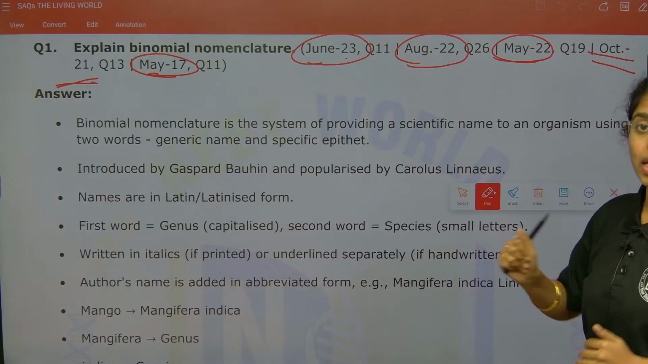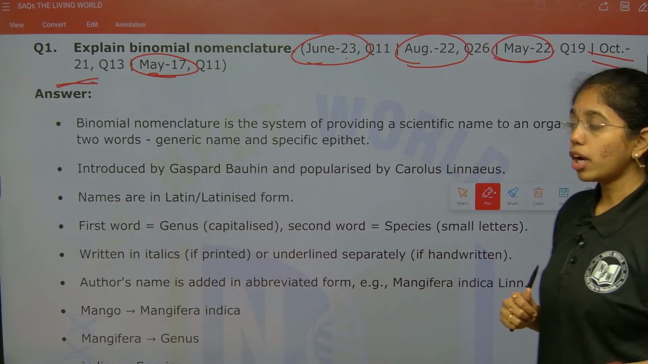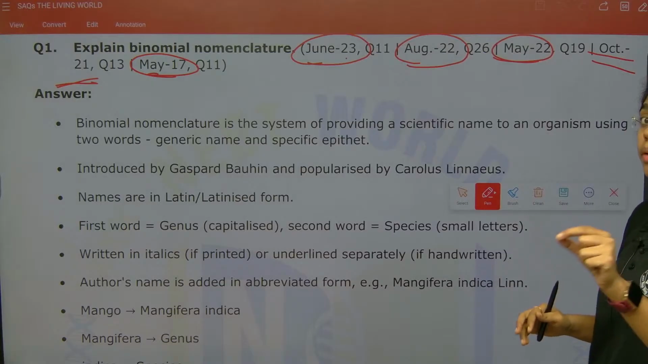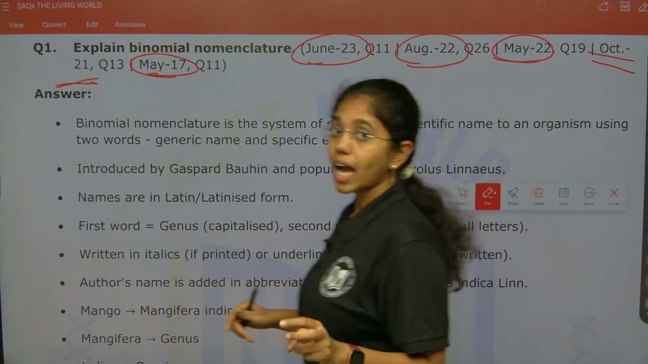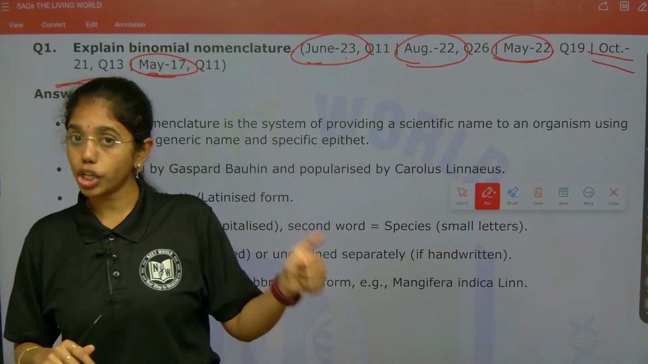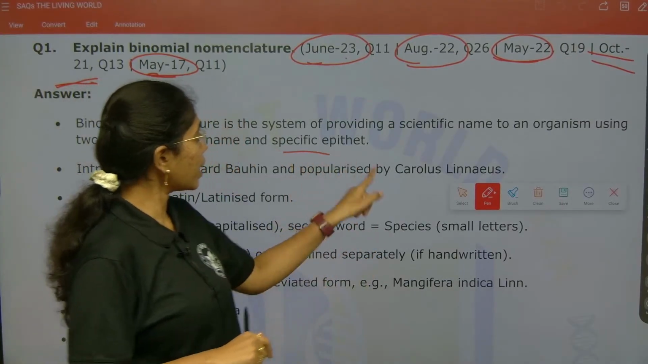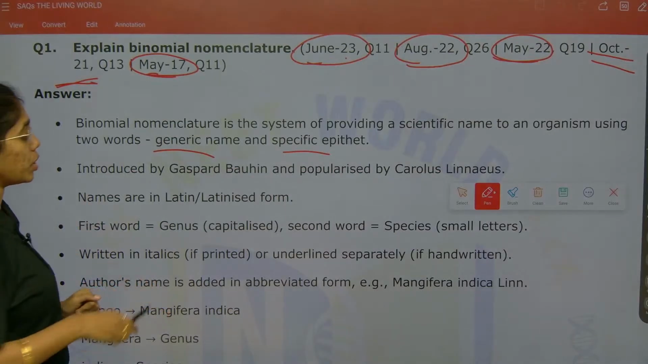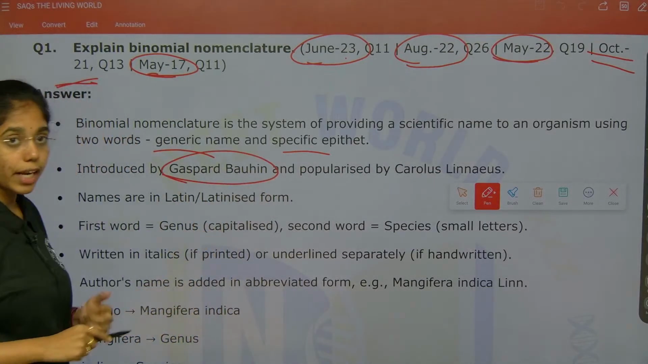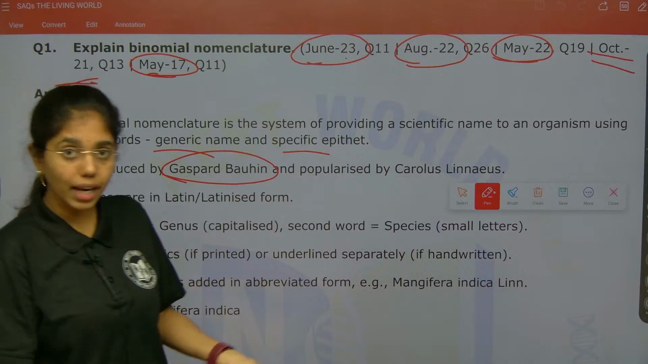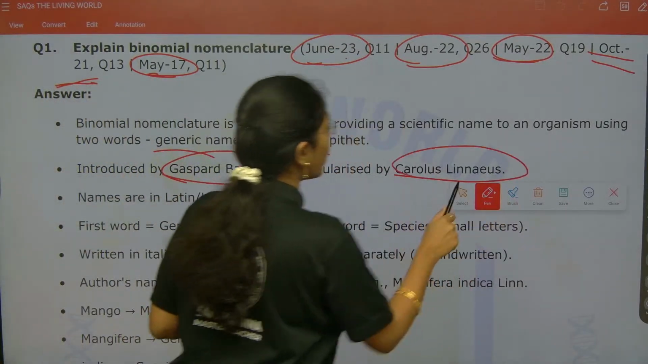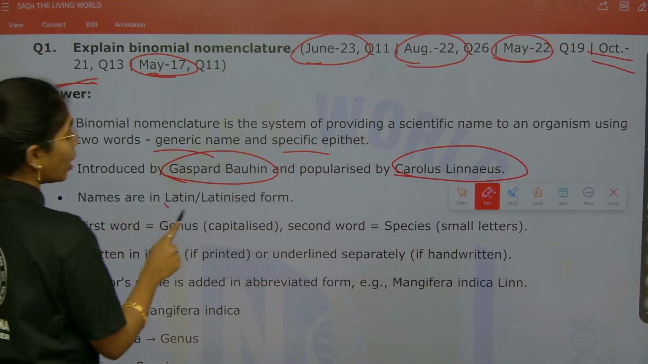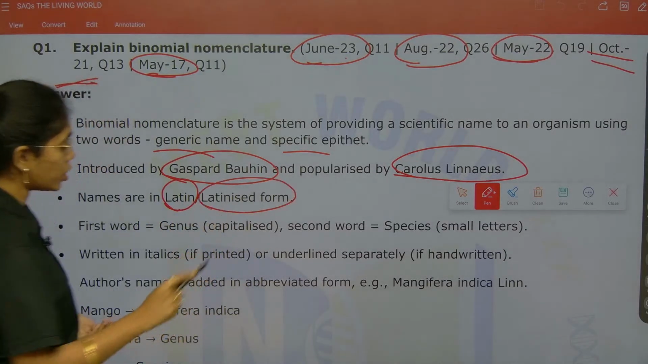First you explain what is binomial nomenclature. Binomial nomenclature is the system of providing a scientific name to an organism which has 2 words in it. One is the generic name and the second is the specific epithet. This is the major point. And who introduced it, you have to mention. Gaspard Bauhin is the scientist who introduced it, and it was popularized by Carolus Linnaeus, and the names are in Latin or in the Latinized form.